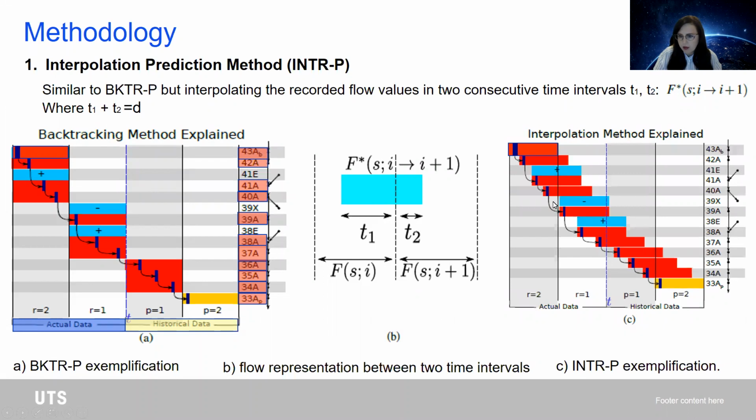If we were to represent this, it would take this shape, where we have a much smoother transition from one station to another. And we want to see if this makes any sense, if this brings more improvement or not to the current backtracking method.